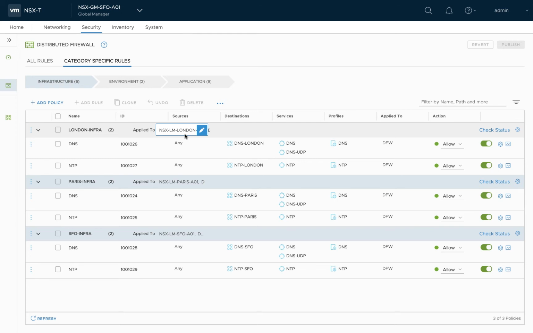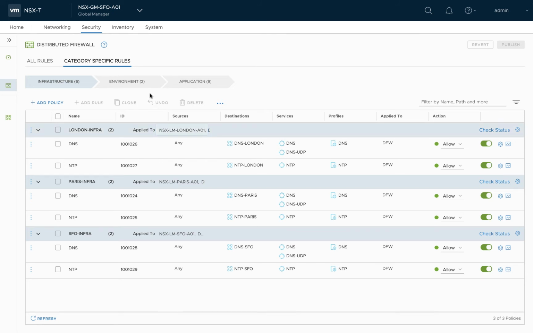In this example, I have three infrastructure services policies defined, one per location. The only difference between local manager and global manager policy is that here you have to apply to a region. Global manager will push individual policies to local manager based on the location or region it is applied to.